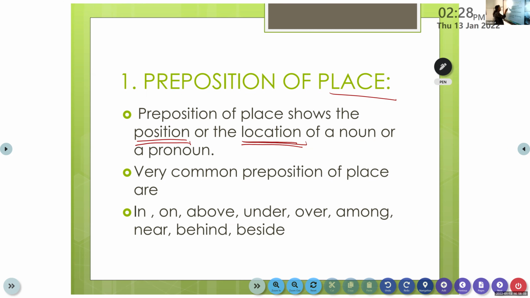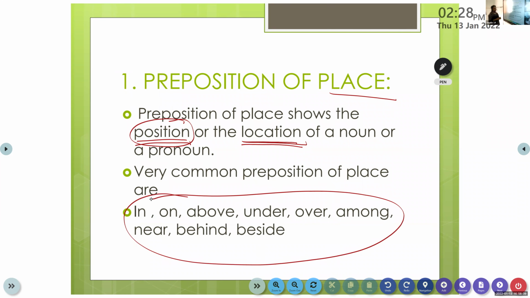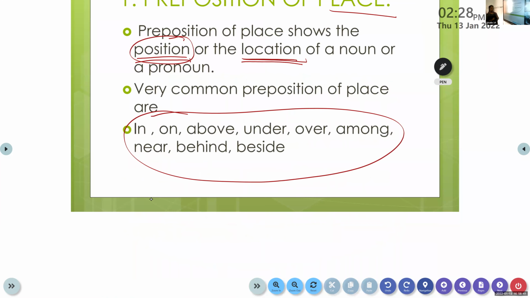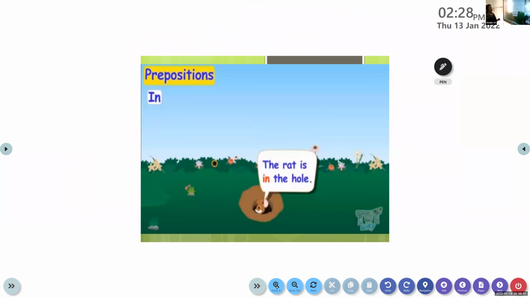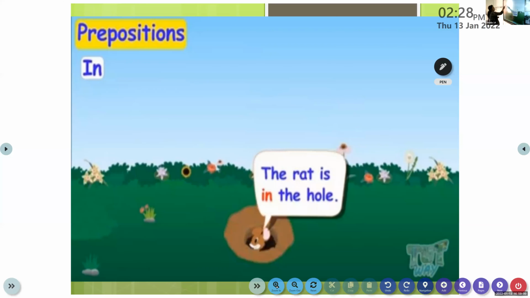First, let us learn about the position. Under the position, we are going to learn about all these prepositions: in, on, under, above, over, among, near, behind, and beside. So we are going to learn with examples. All of you, please look at the slide very carefully so you know the position very well. Now, first let us learn about the preposition in.